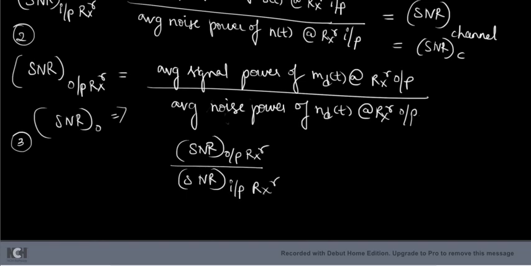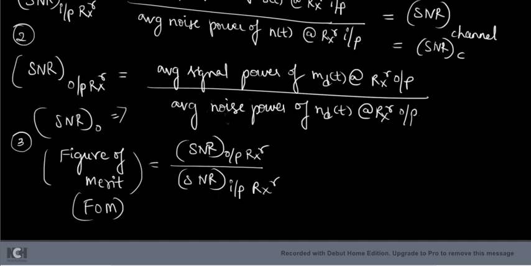Then that parameter is called figure of merit, and in short form we call it FOM.